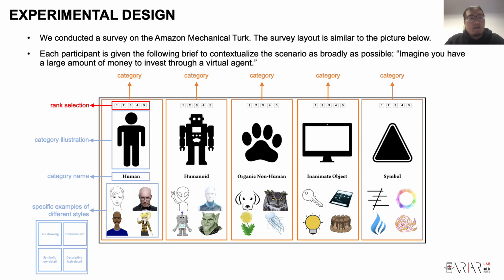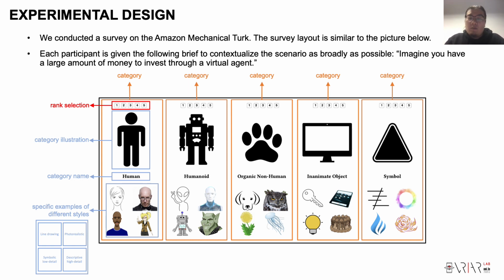At the very top of each category, there is something marked in red, called rank selection. This is where participants rank each category. They can select a number out of 5, where 1 represents the most preferable and 5 represents the least preferable.